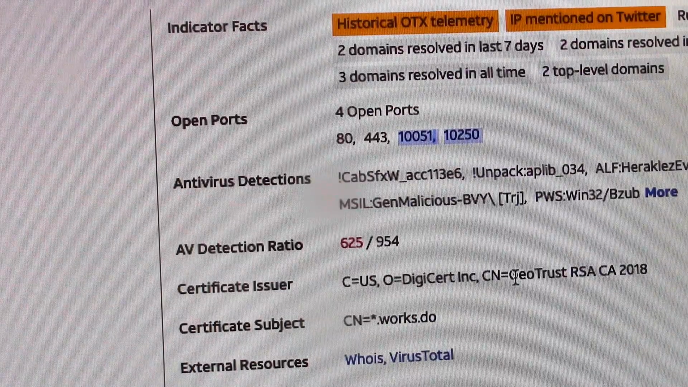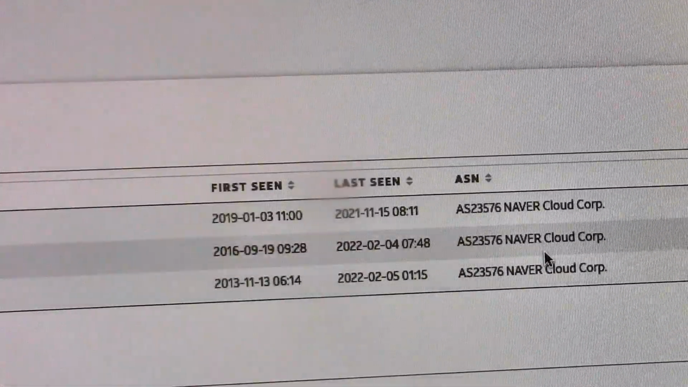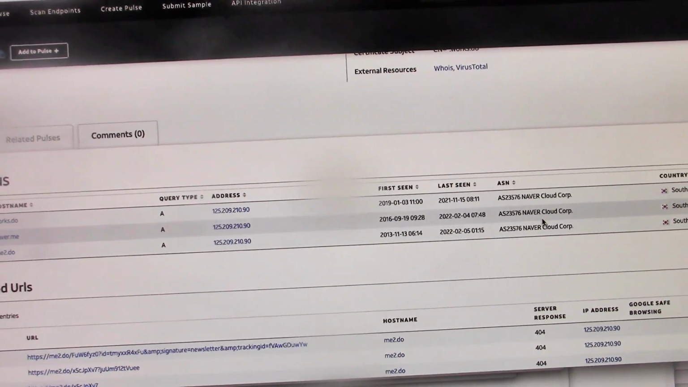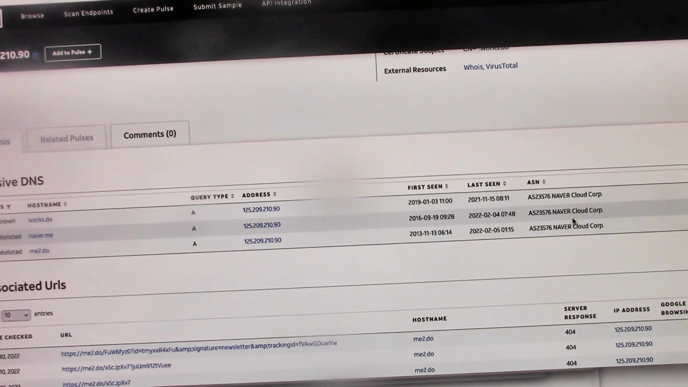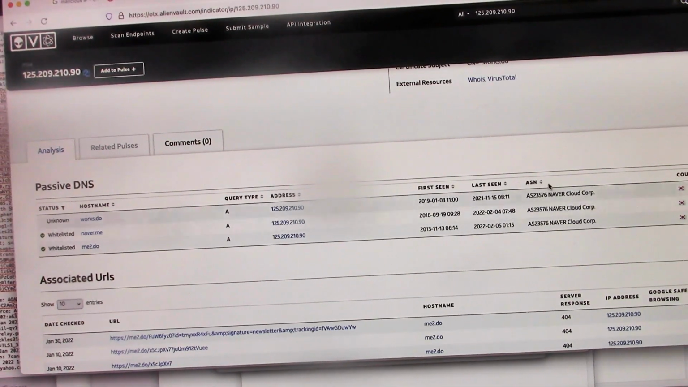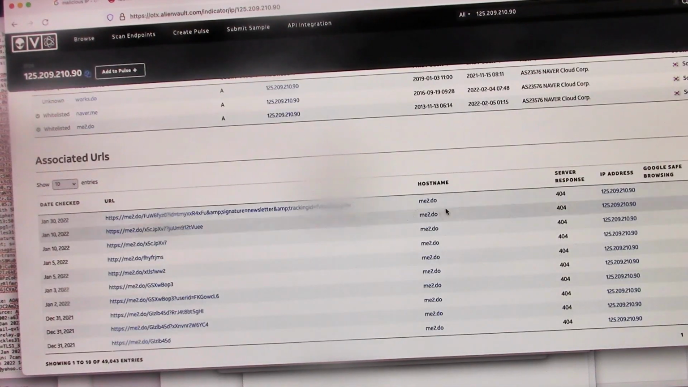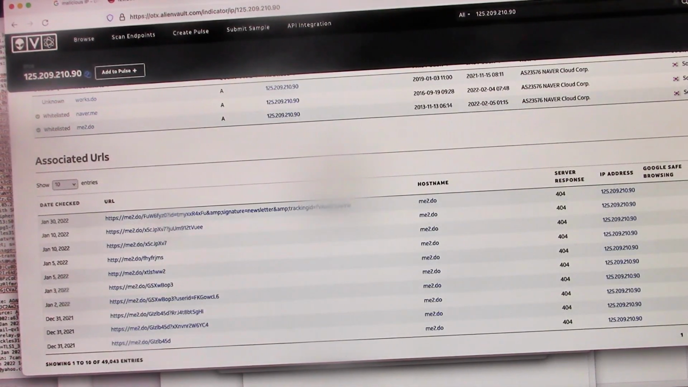AV indicator. Ooh. So here, we're going to dive down a little bit. And this is just more analysis. We already proved it's bad. We can go move on with life. But I'm just diving a little bit deeper to see what they find. Oh, here's the associated URLs. Oh no.